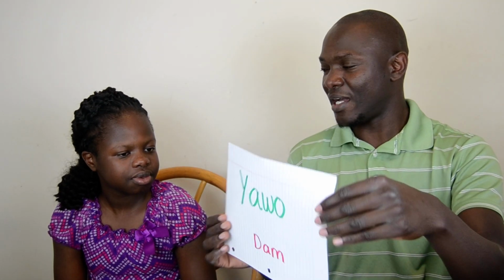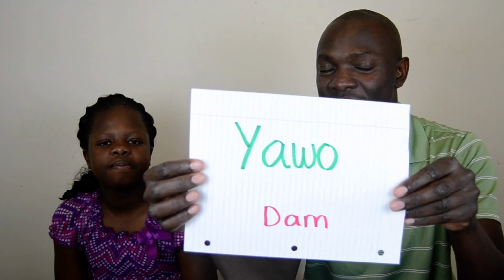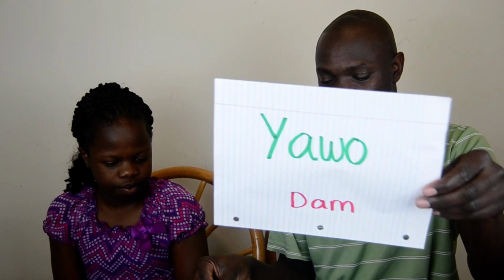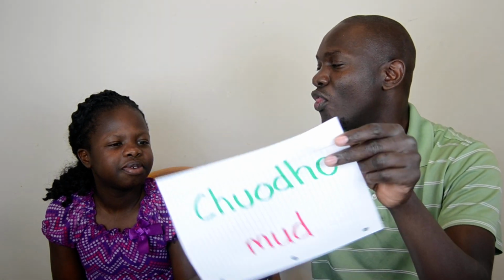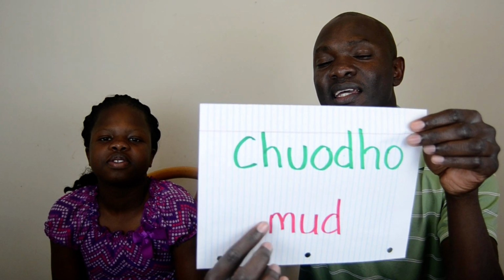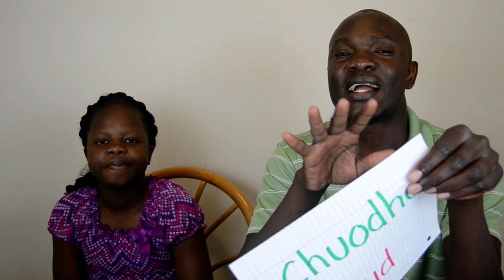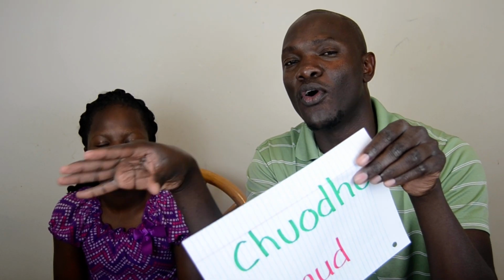A dam. Do you know what a dam is, for storing water? How do you call it? Yawo. Correct. That's a dam. And then when a place is muddy because of water, the mud is called what? Chuodo. That's mud. When it's muddy, you say ka otimo chuodo. This place is muddy.